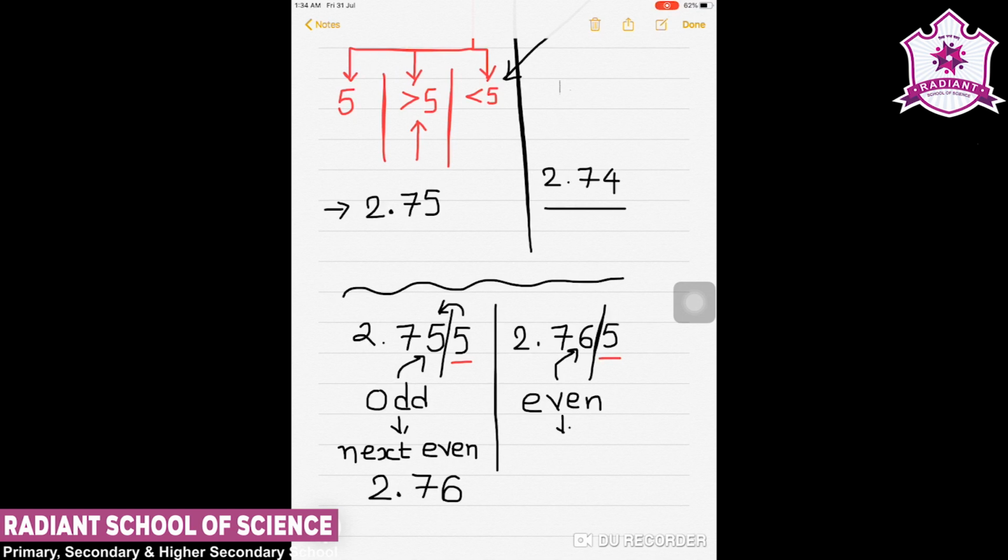But if it is even, it remains as it is. So in that case this value will be exactly the same, that is 2.76. So these are the rules of rounding off uncertain digits in physics.